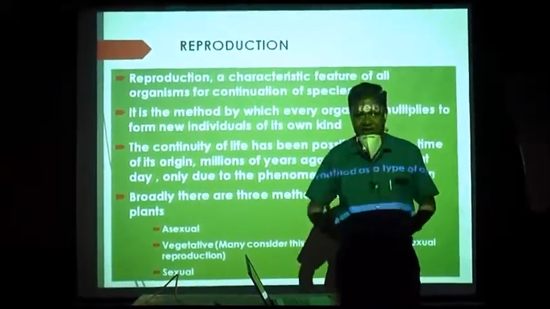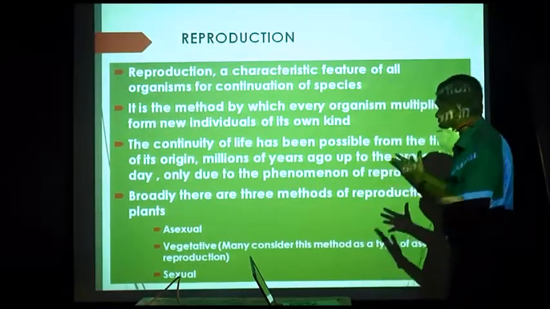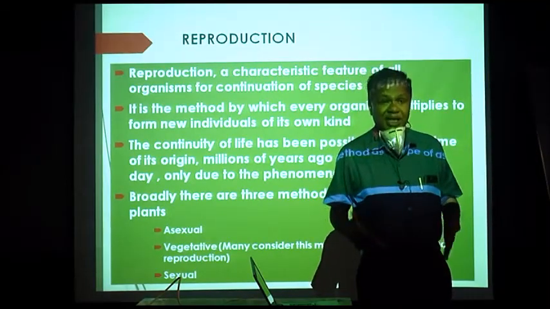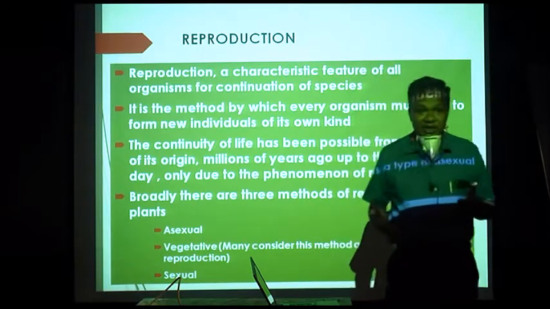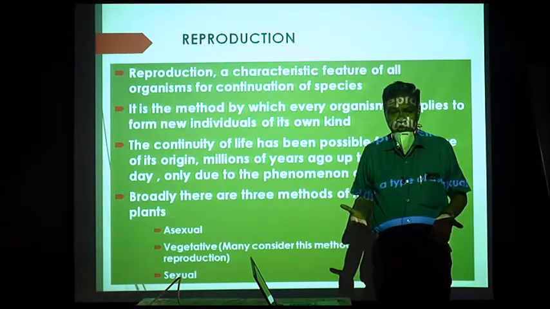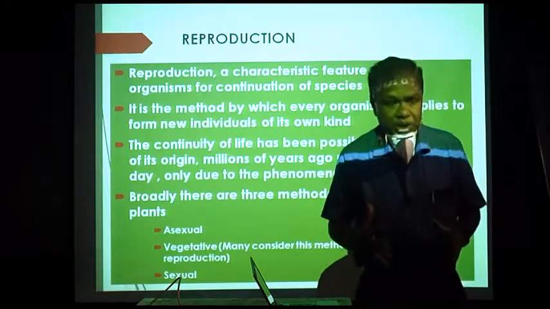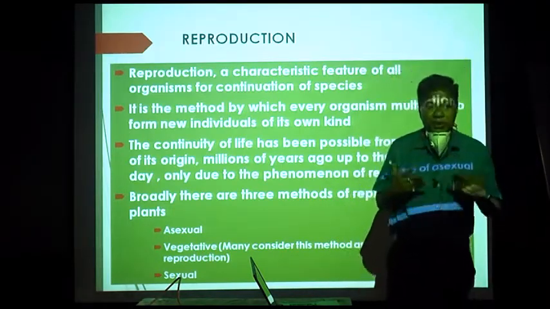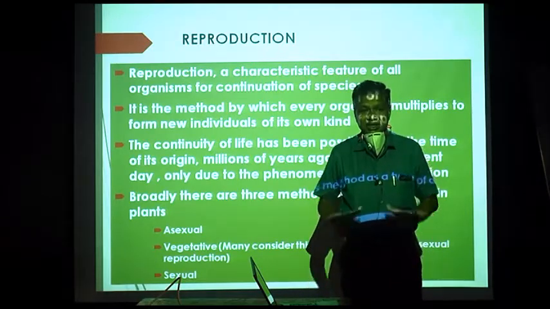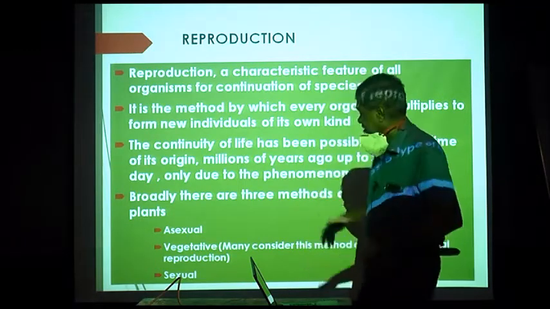To maintain itself, to continue the species, it needs what is known as reproduction, and this characteristic is present in every living organism, whether it is bacteria, virus, animals, plants, everywhere you find this particular characteristic, that they are able to reproduce themselves, and because of this ability they create and maintain their species.